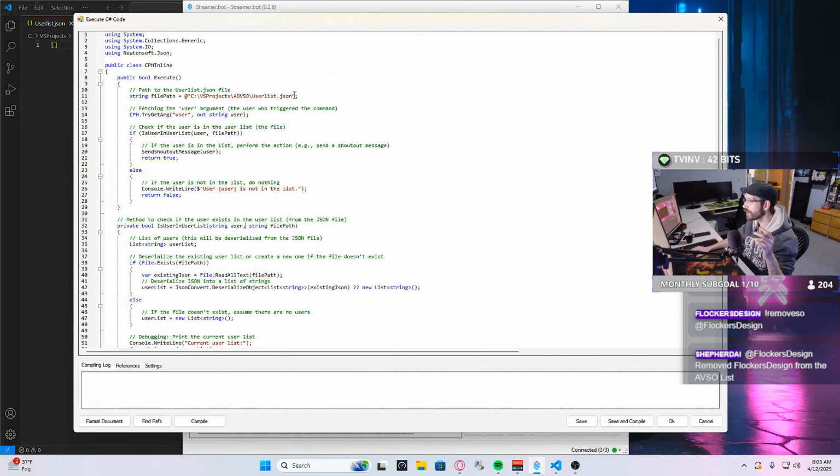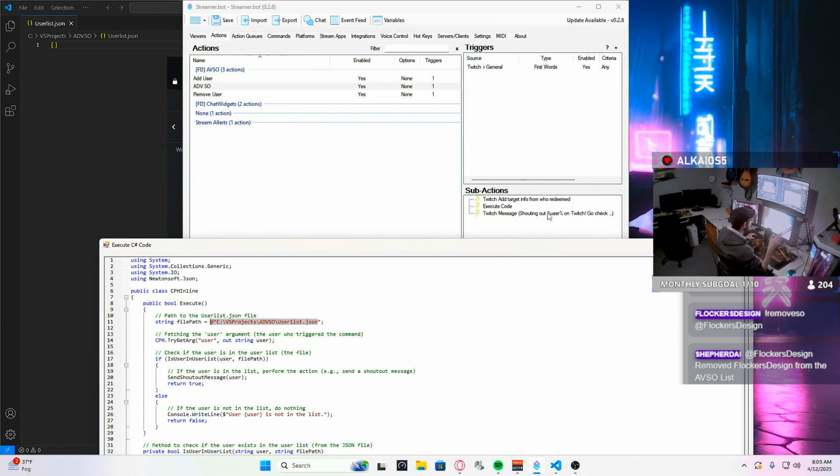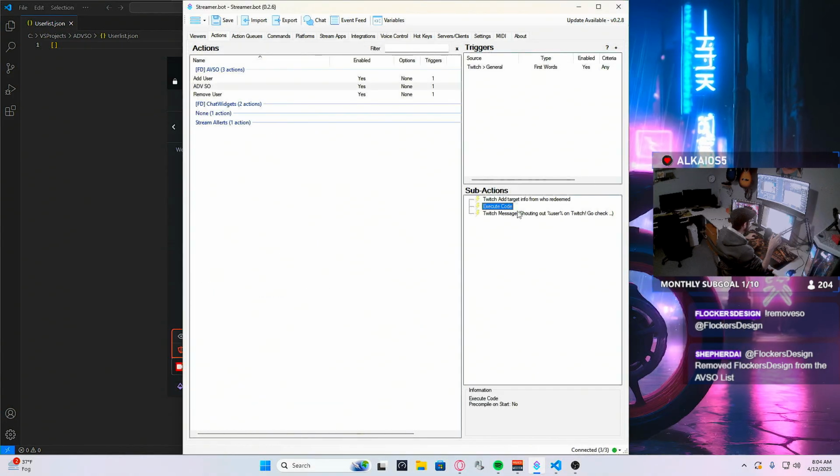Now, of course, this is the part where you have to put in your file directory for the file path. So if you're installing it on your own, you do want to open the executable code, but I will make sure there are comments above to show you what you need to do.